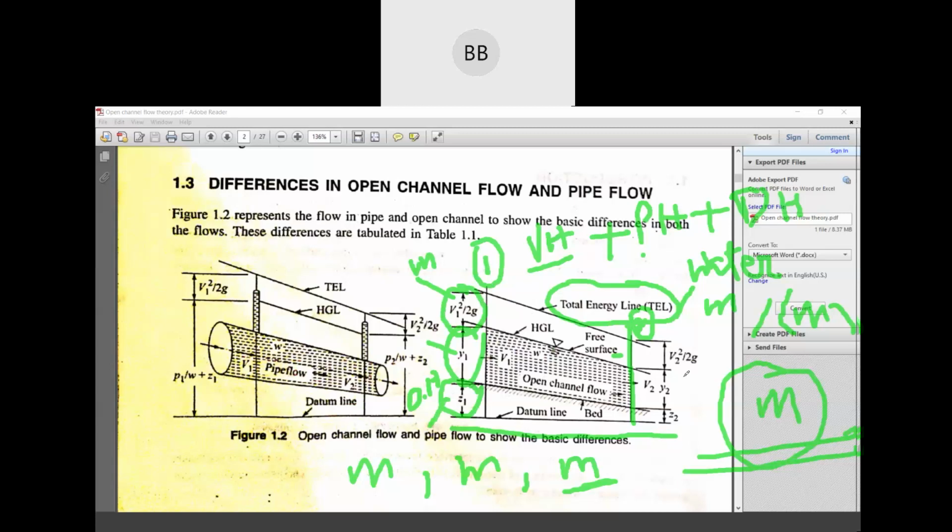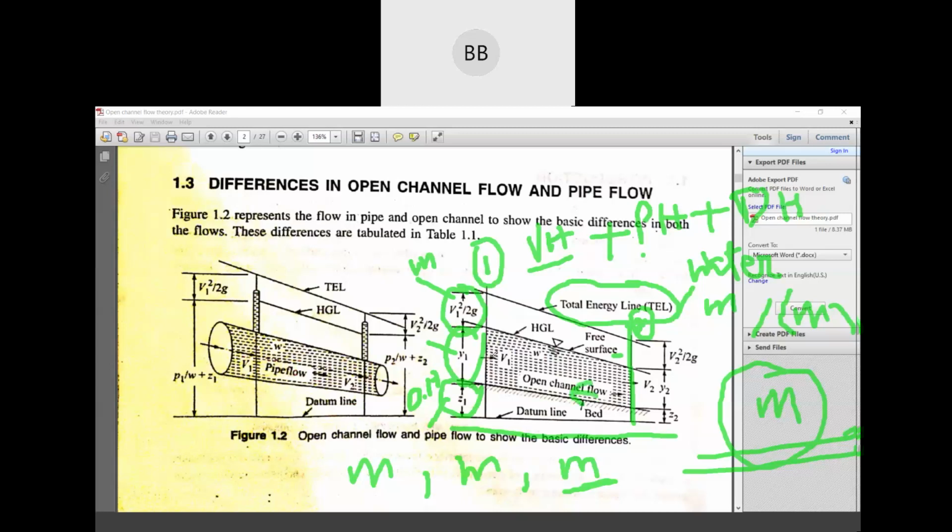Similarly, if we add all the parameters for section 2, we can find out the total energy for section 2. What is the use? We can find out the loss of energy between two sections. When the water flows from one section to the other, how much energy has it lost, because there will be resistance, or you can say friction, to the flow.